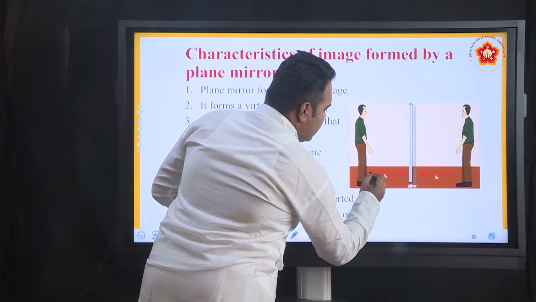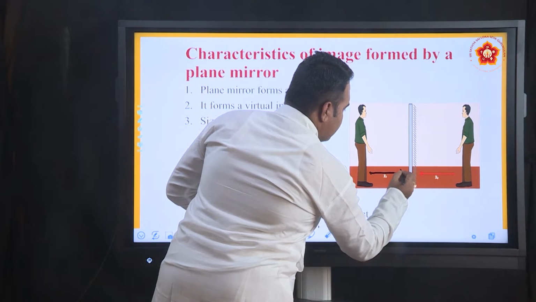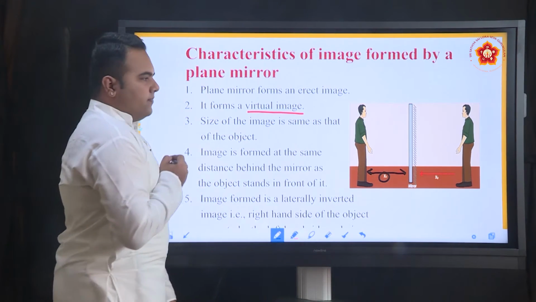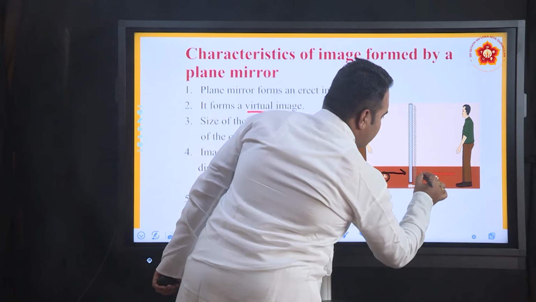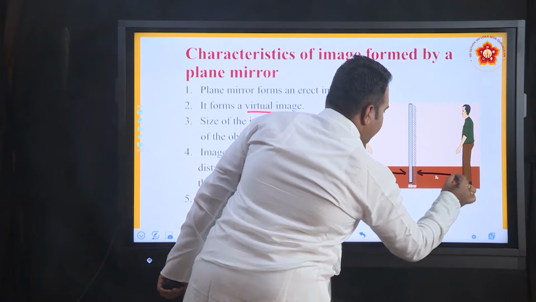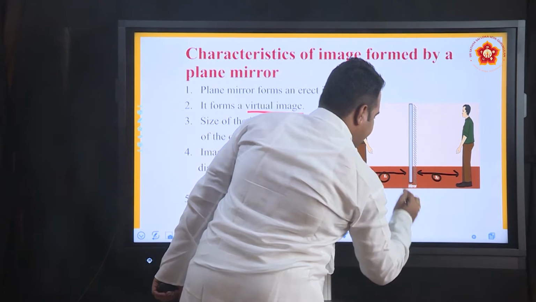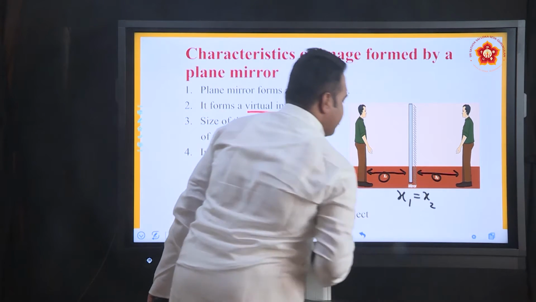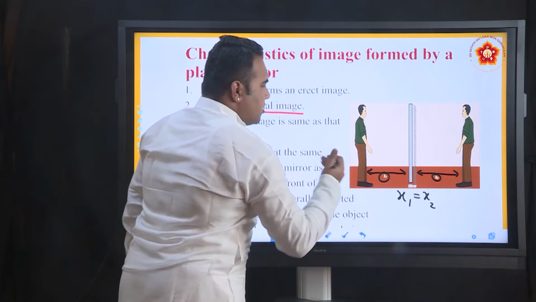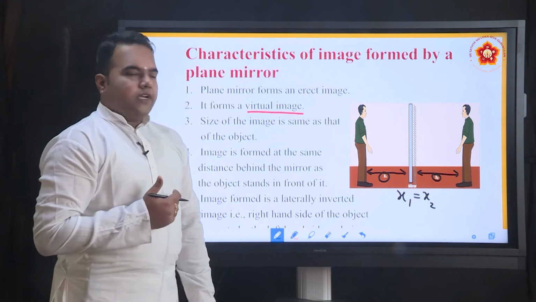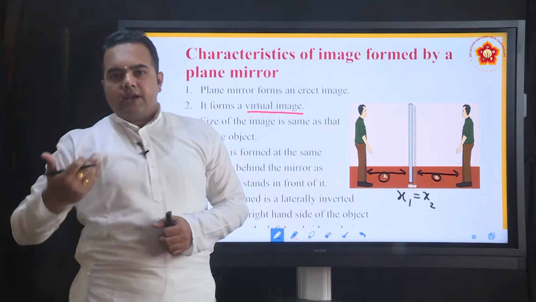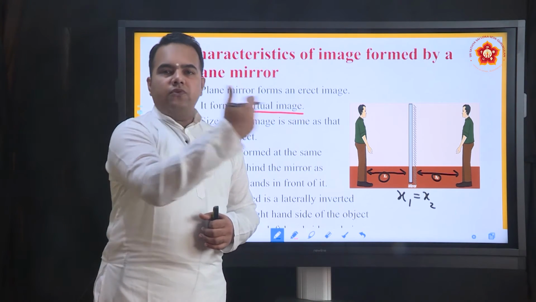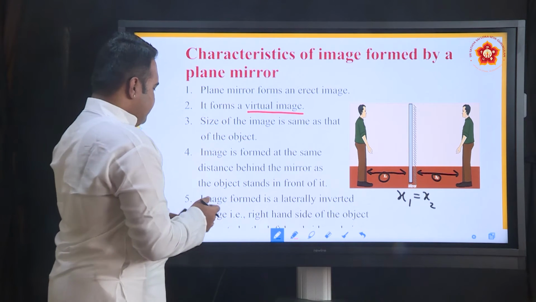Now from the person to the mirror, let us call this distance x1. Inside the mirror also, the image will be formed at the same distance as that of the object. The closer you are to the mirror, the closer the reflection will be. Suppose you move far away from the mirror, the image also appears to move farther inside the mirror.